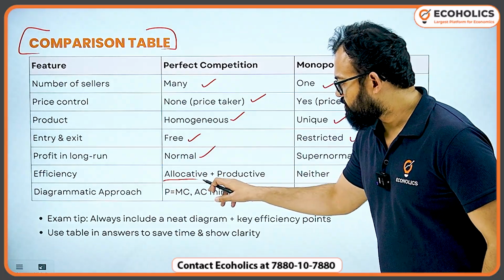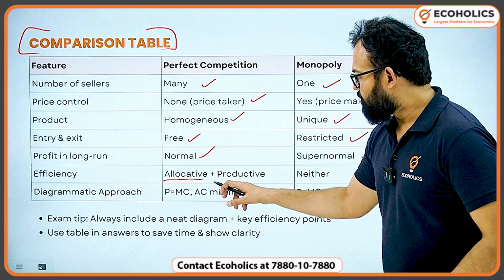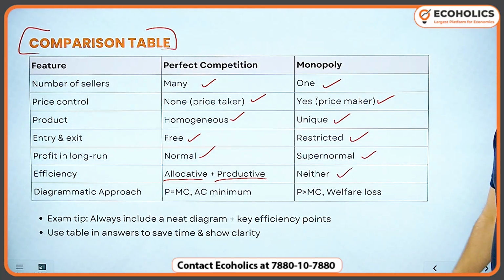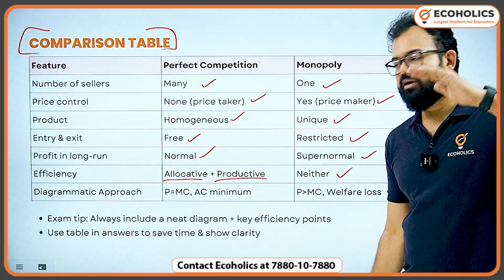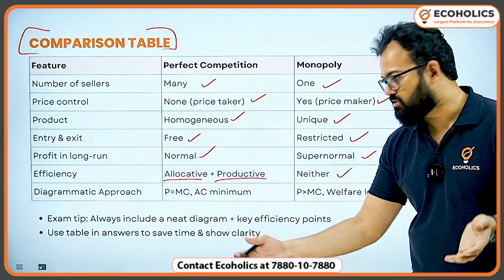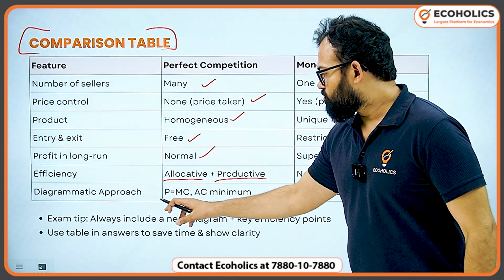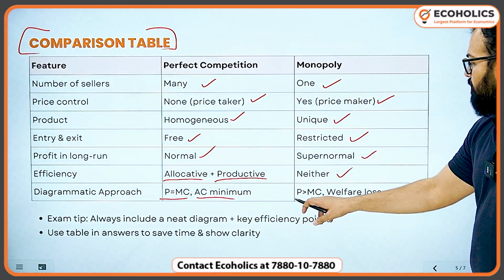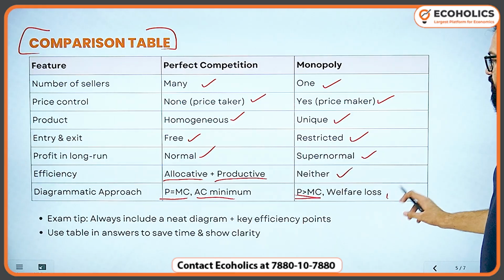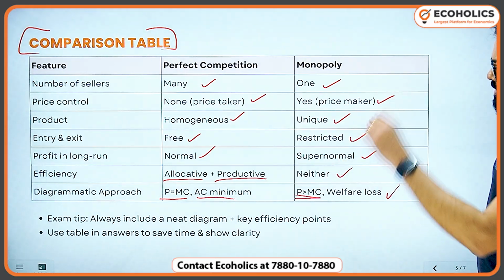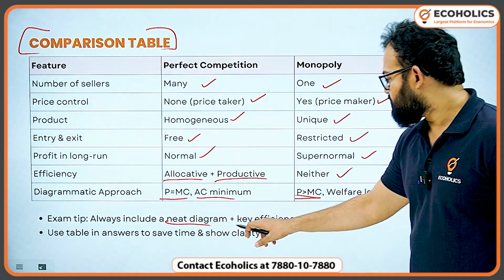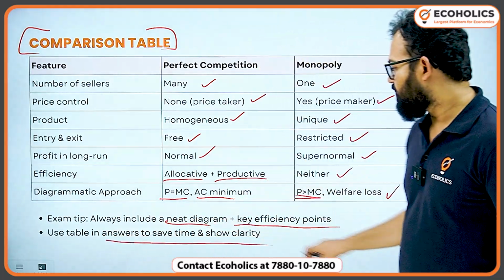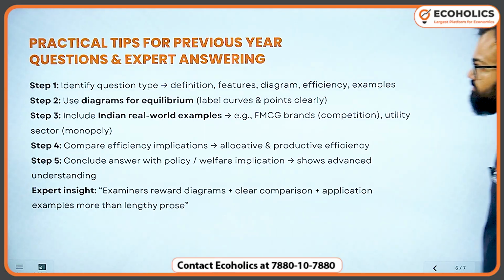Efficiency: allocative efficiency means resource allocation, and productive means the return from that. But here, allocative inefficiency is there, and productive inefficiency as well. In perfect competition P is equal to MC, price is equal to marginal cost, and AC is at its minimum. But here P is greater than MC and welfare loss is there. Always include a neat diagram plus the key efficiency point. Use this table in your answer to save time and show clarity.